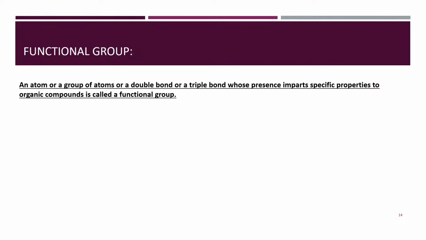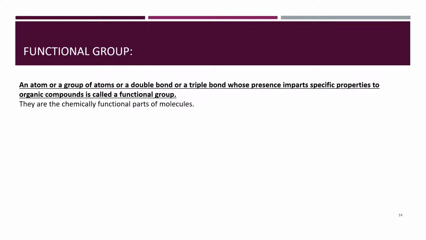One of the most important topics related to organic chemistry is the functional group. An atom or a group of atoms, or a double bond or even a triple bond, whose presence imparts specific properties to organic compounds is called a functional group. They are the chemical functional parts of a molecule.